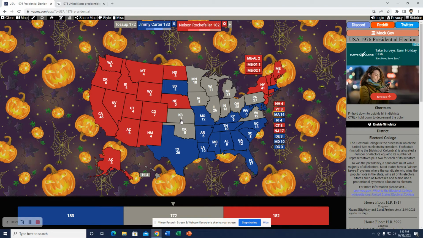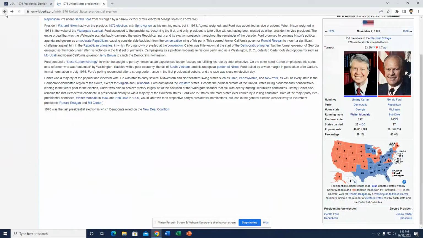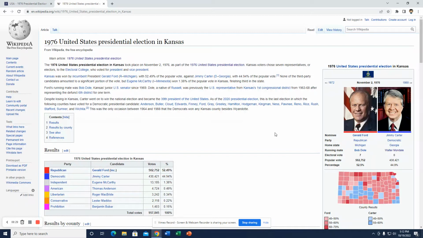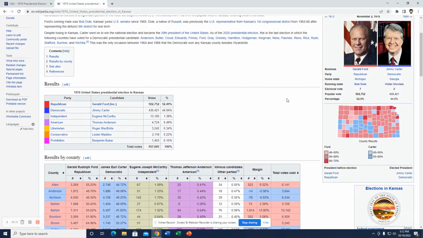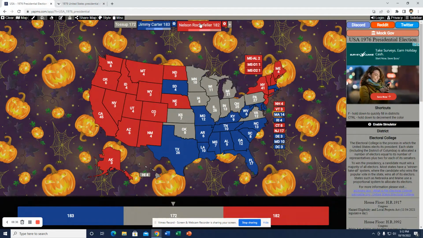The state of Kansas was Bob Dole's home state, the running mate of Ford. And it was a pretty solid one, so as I say, it's 52-44. It'd be under 10, but I think Rockefeller could pull it out since Ford was able to.